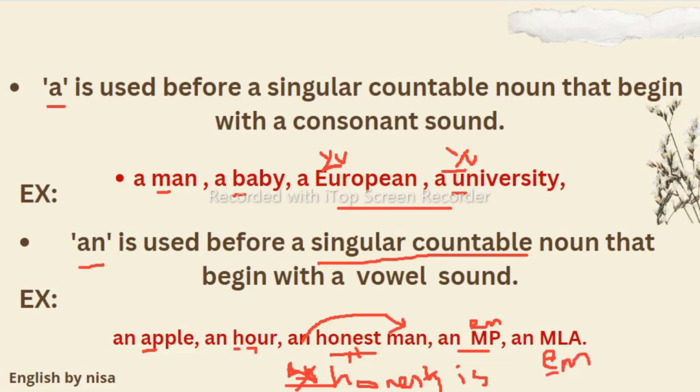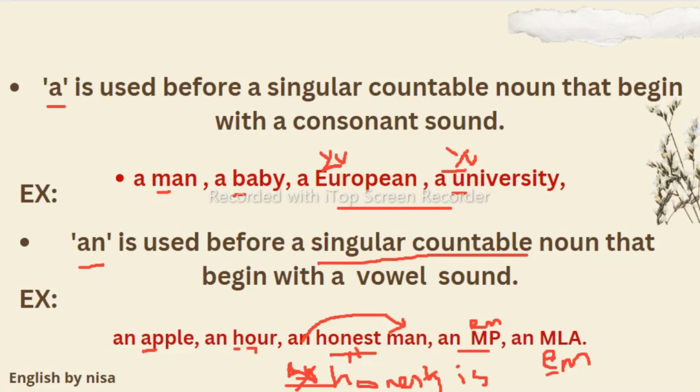So here we need to concentrate and focus on the pronunciation, not on the letters. Whenever you hear or pronounce a vowel sound, you have to take the article an. And whenever you pronounce a word with a consonant sound, you have to take the article a, regardless of the letter which you see.